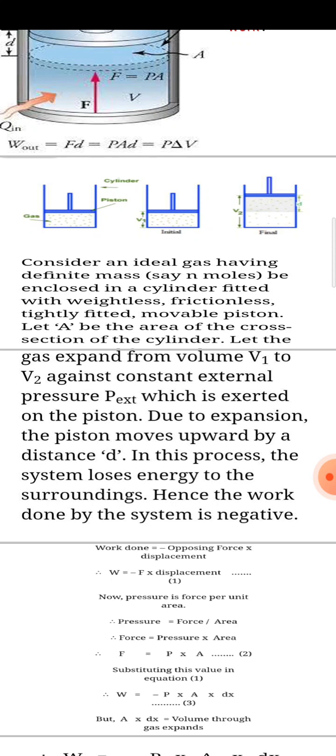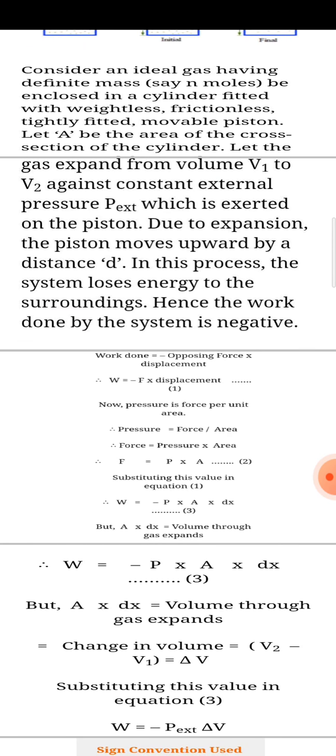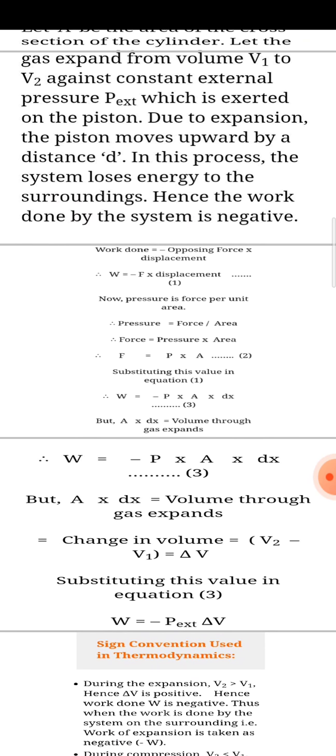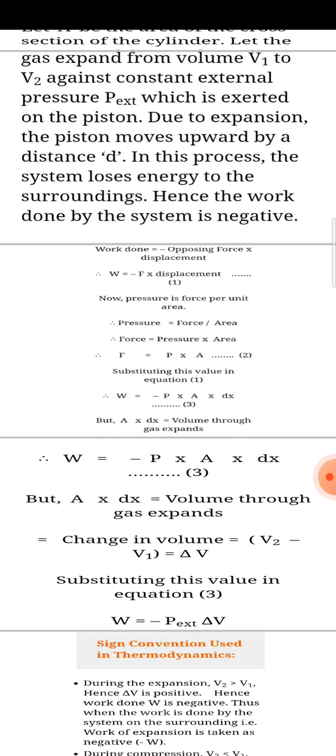So here is the work done by the system. When there is work done by the system, then it is considered as negative. See, work done is equal to minus opposing force into displacement. So work is equal to minus F into displacement. Now we know the pressure formula. Pressure is force per unit area. So force is equal to pressure into area.